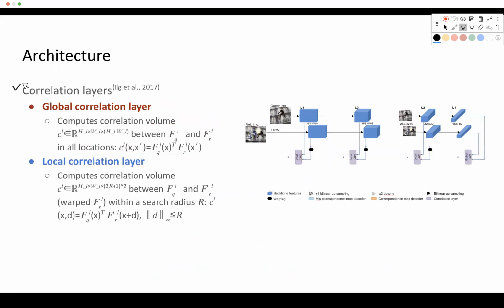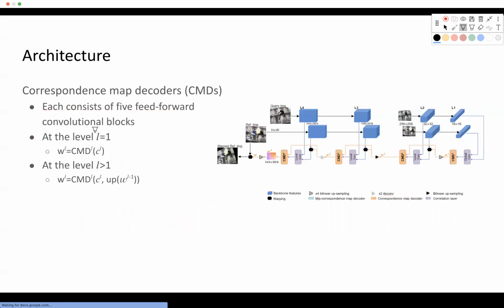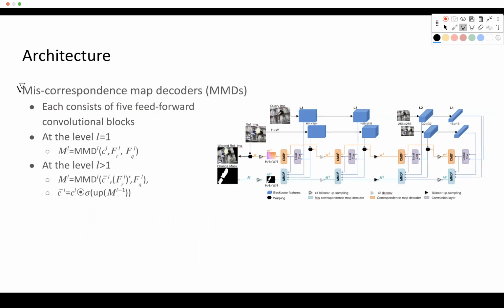Another component is the correlation layers. They evaluate global correlation and local correlations, which are used to evaluate correspondence and miscorrespondence maps. And the correspondence map decoder receives the correlations evaluated in the previous step to decode the correspondence map. And the miscorrespondence map detects change masks.